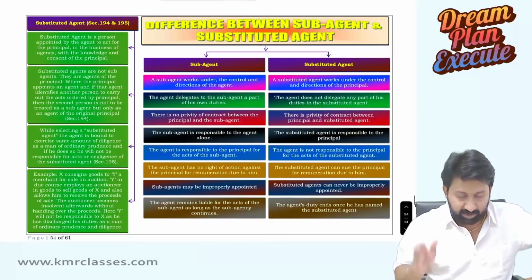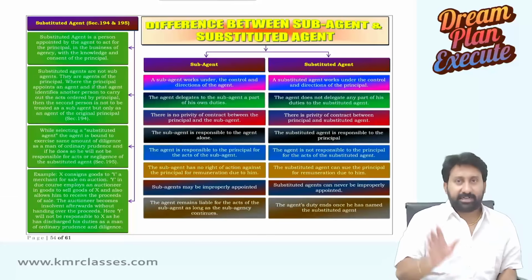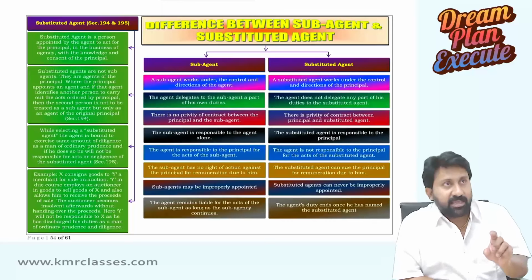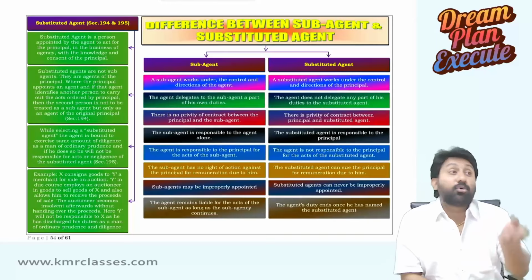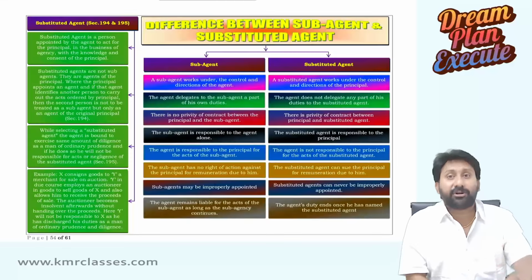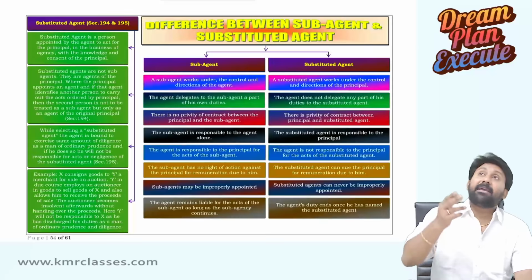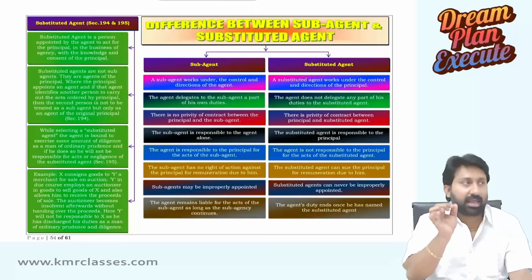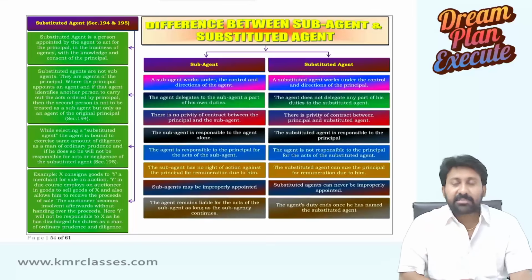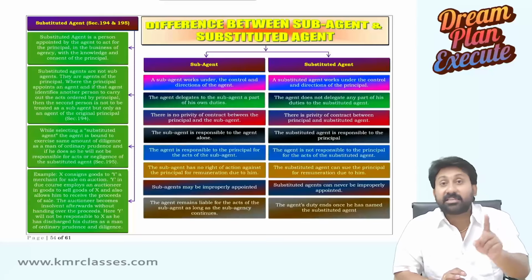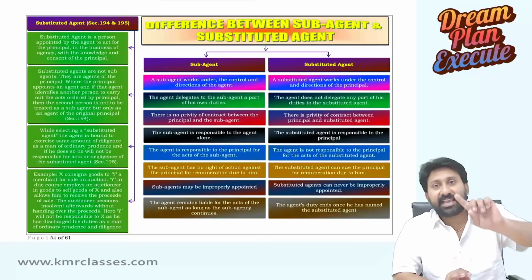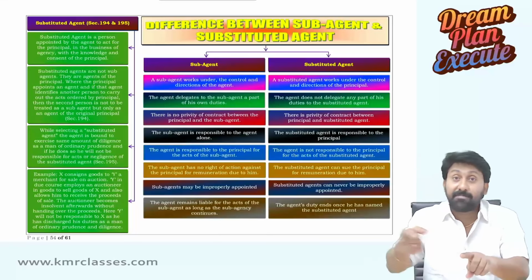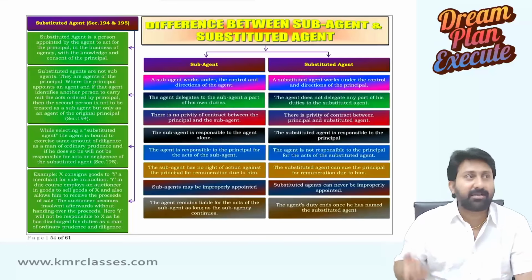Now, second one, substituted agent. Sir, what is a substituted agent, sir? Sometimes an agent cannot do certain things. He has no authority to do them. Another person will be given the authority to do such things. Such kinds of situations we call a substituted agent. A substituted agent is not an agent appointed by the agent. He is an agent appointed by the principal to do such acts which my agent cannot do.